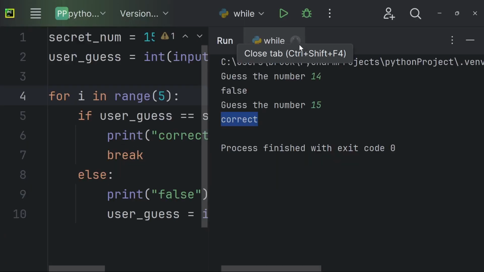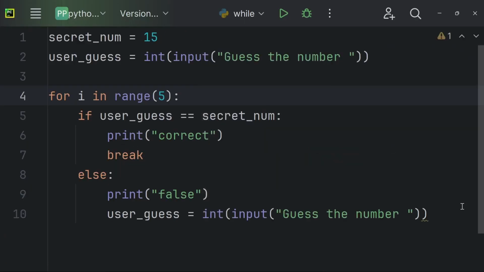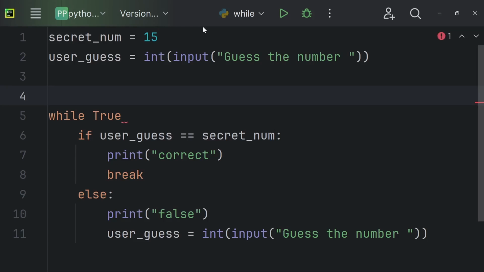However, what if we wanted the user to guess an unlimited number of times? Well, that's when the power of while loops comes in. So instead of using a for i in range function, we're going to be using the keyword while something is true. So this can be replaced by any variable, and to do so, we're going to use a variable called gameOn. And we're going to set this gameOn variable to true.